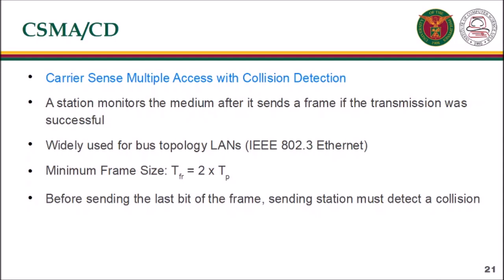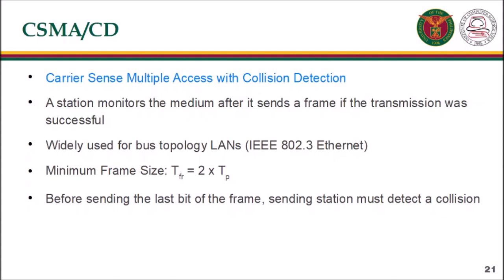For CSMA/CD to work, we need a restriction on the frame size. Before sending the last bit of the frame, the sending station must detect a collision, if any, and abort the transmission. This is because the station, once the entire frame is sent, does not keep a copy of the frame and does not monitor the line for collision detection.